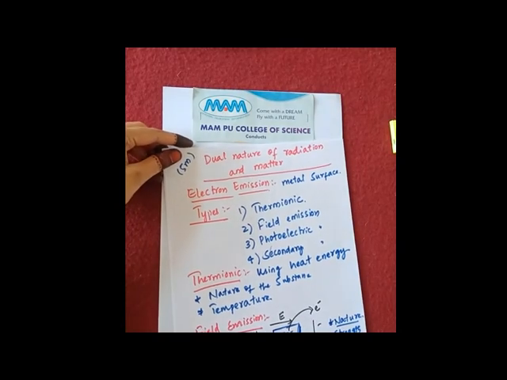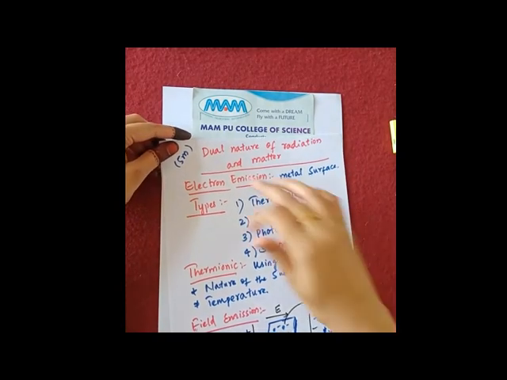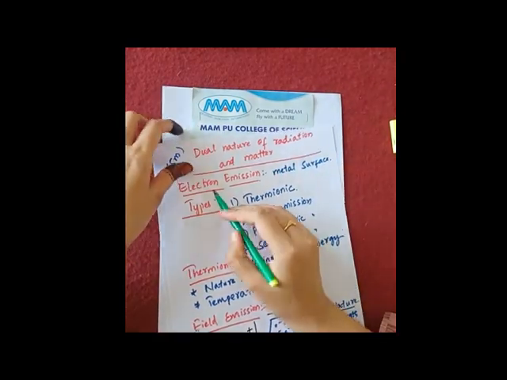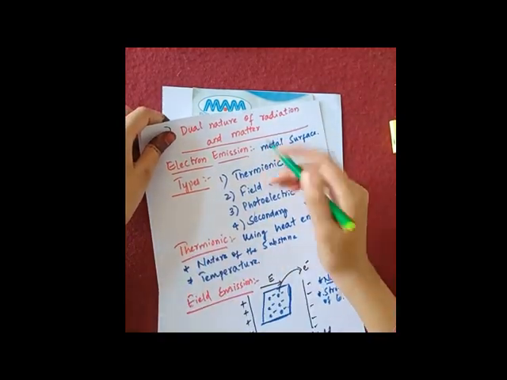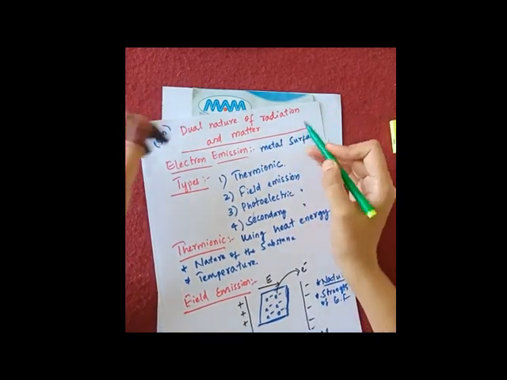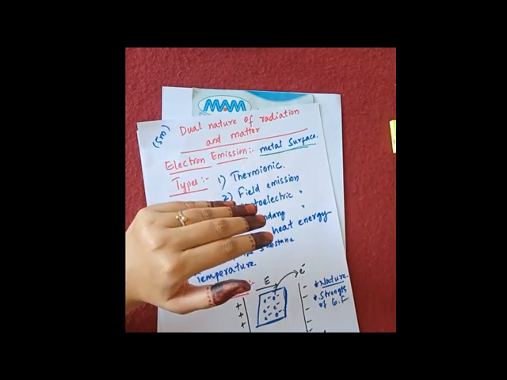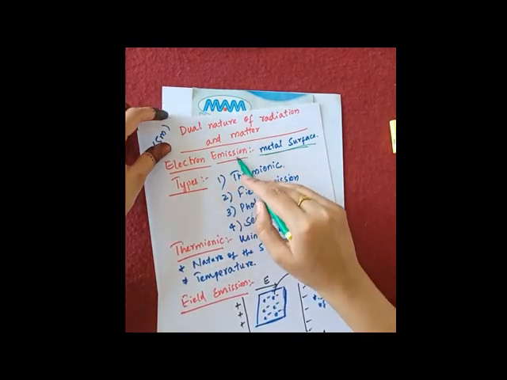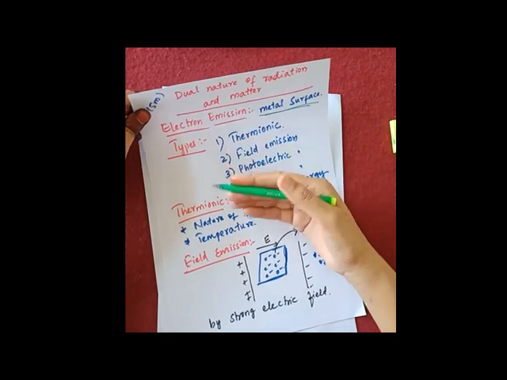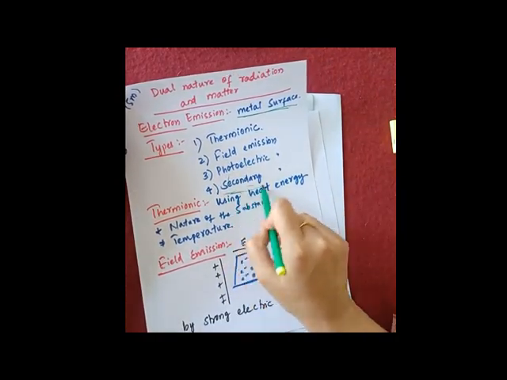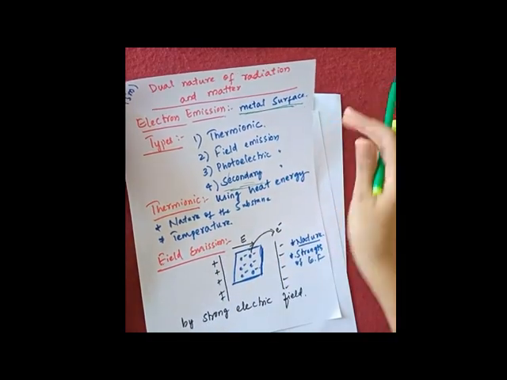Now I'll summarize this for you. The chapter is dual nature of radiation and matter. It is of 5 marks. First it is about electron emission. What is electron emission? The emission of a free electron from a metal surface. That is, an electron has to come out from the metal surface. That process is called electron emission. There are 3 types of electron emission: thermionic emission, field emission, and photoelectric emission. There is secondary emission also, but you have to learn about these 3.